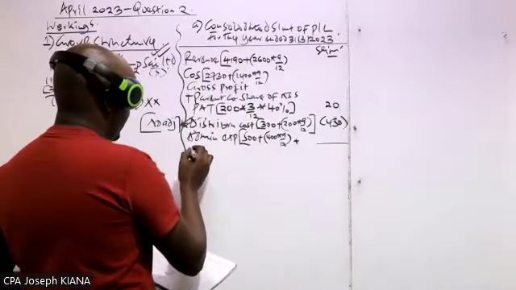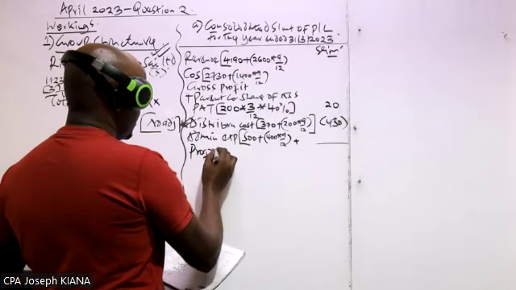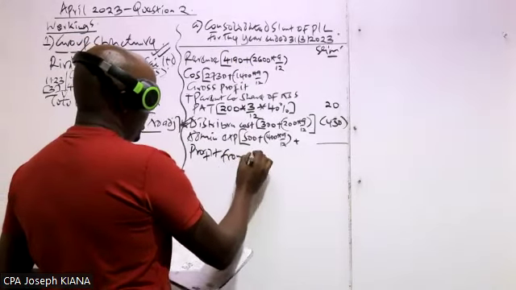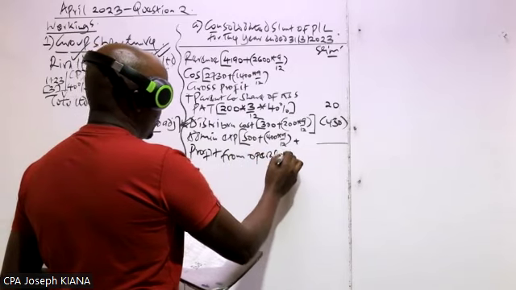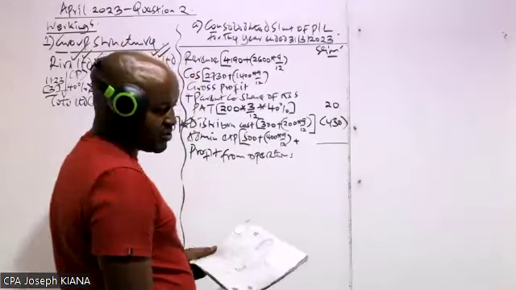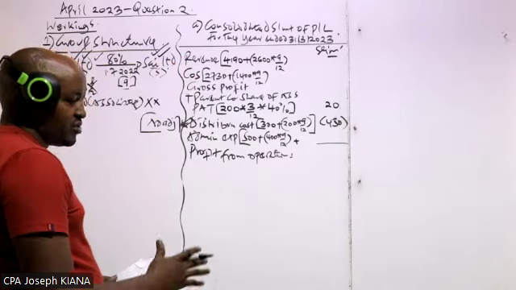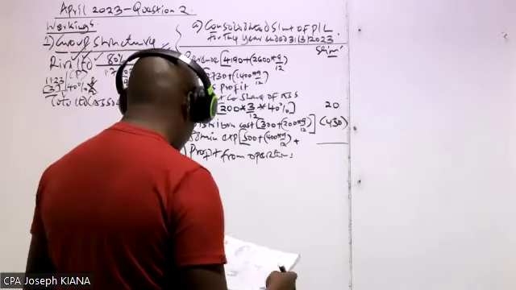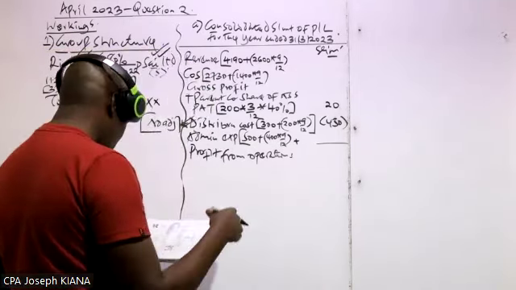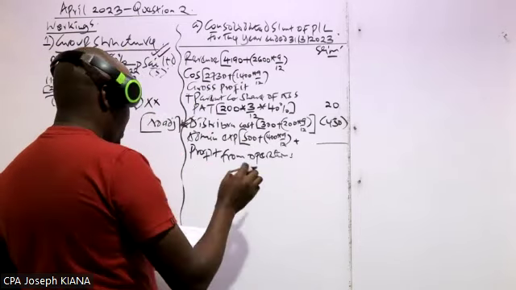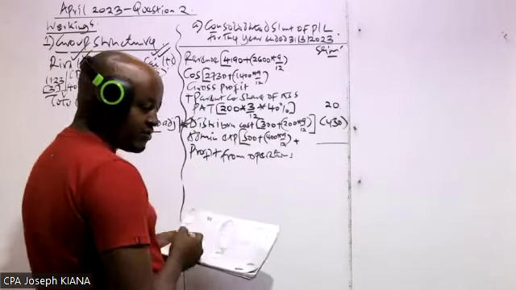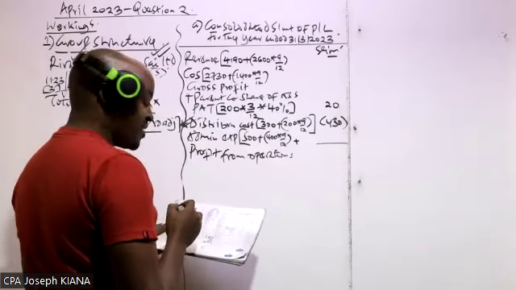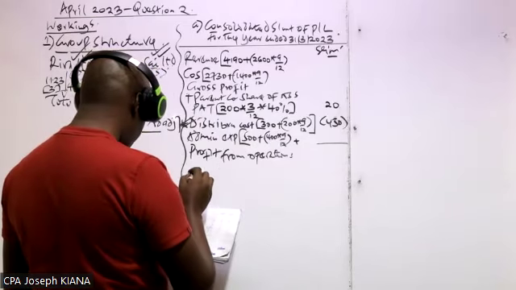We will get the profit from operation. Remember, we are saying that this is the approach you should use in an exam setup, because you don't have all the time to do this question. This question, you have to finish it within how many minutes? Within 40 minutes, you must be done and go to the other question. We will get that. And then below the profit from operation, I'm using the format which you're given at the paragraph 1. There is nothing we are changing.